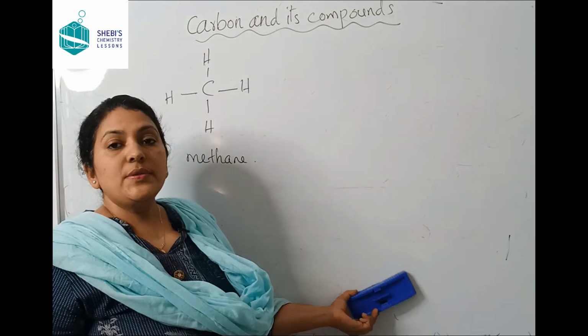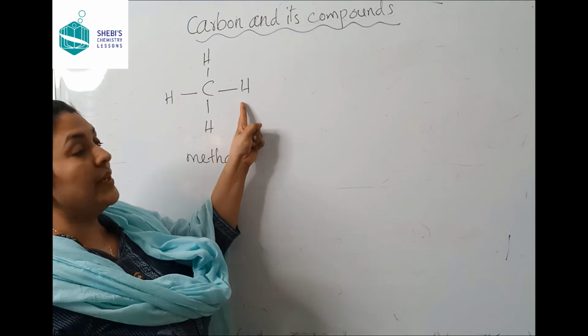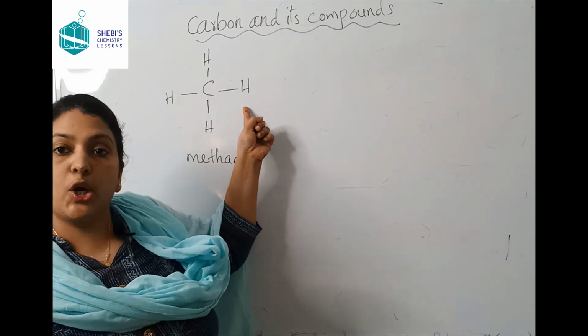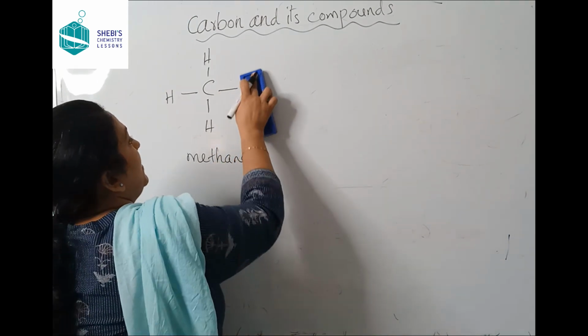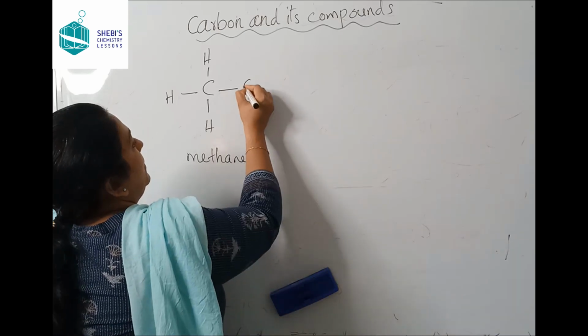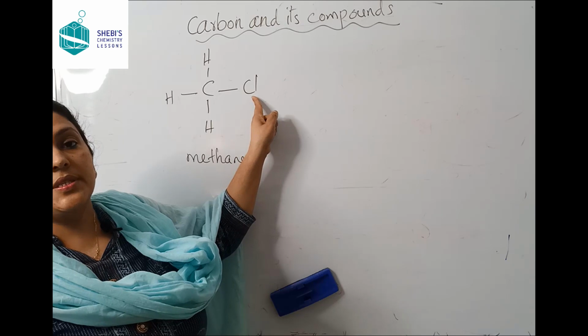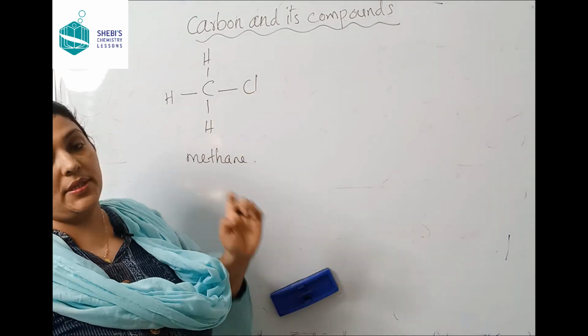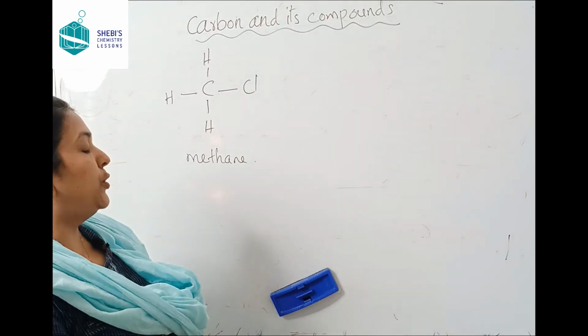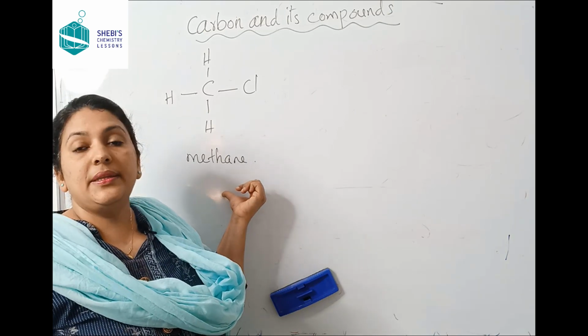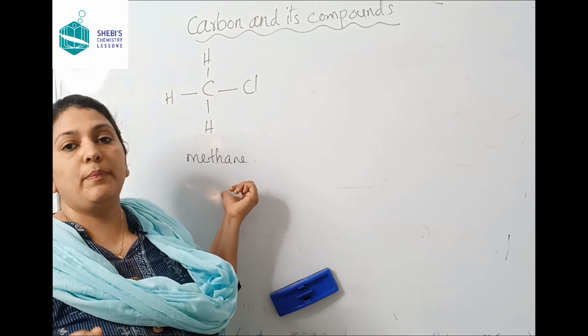Now suppose one of the hydrogen atoms is replaced by a chlorine atom. Now what happened to methane? Is it still methane? No, it is not methane.